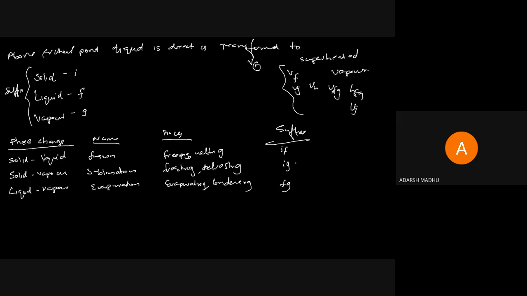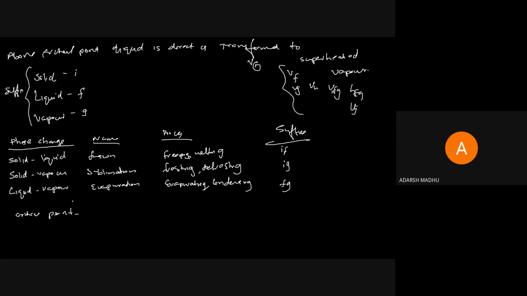We have studied many related terms and terminology, and in this session we are discussing terminology and properties related to these processes. Yesterday we studied the critical point. We studied critical point, critical pressure: the pressure at the critical point is known as the critical pressure, and the temperature is known as the critical temperature.